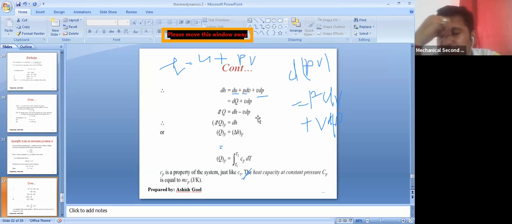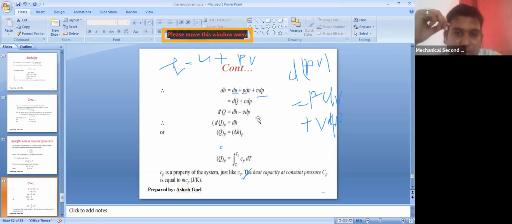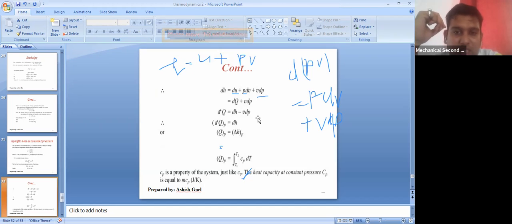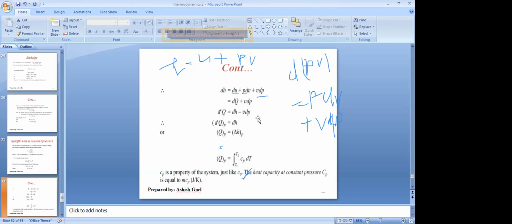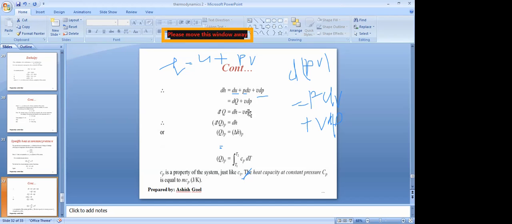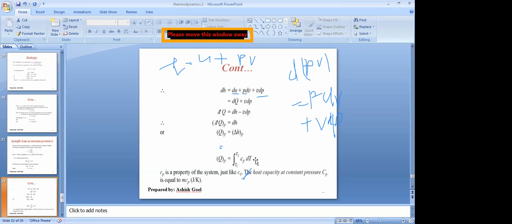Pressure should not change. dP represents the change in pressure. So when we talk about constant pressure, the change in pressure would be 0. Initial pressure is the same and final pressure is also the same. So dP is 0, and then the whole VdP becomes 0. Yes sir, understood. So that is why this term has come.